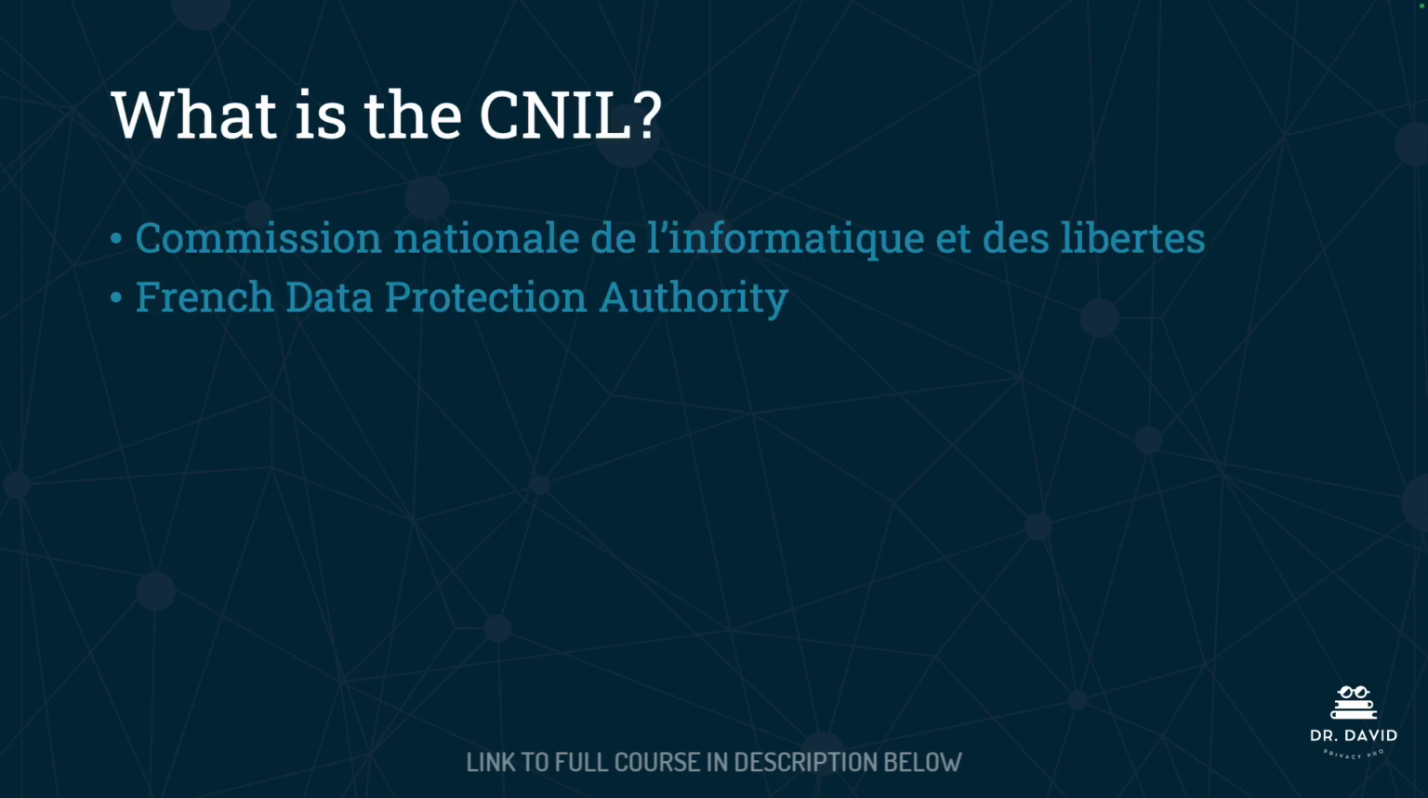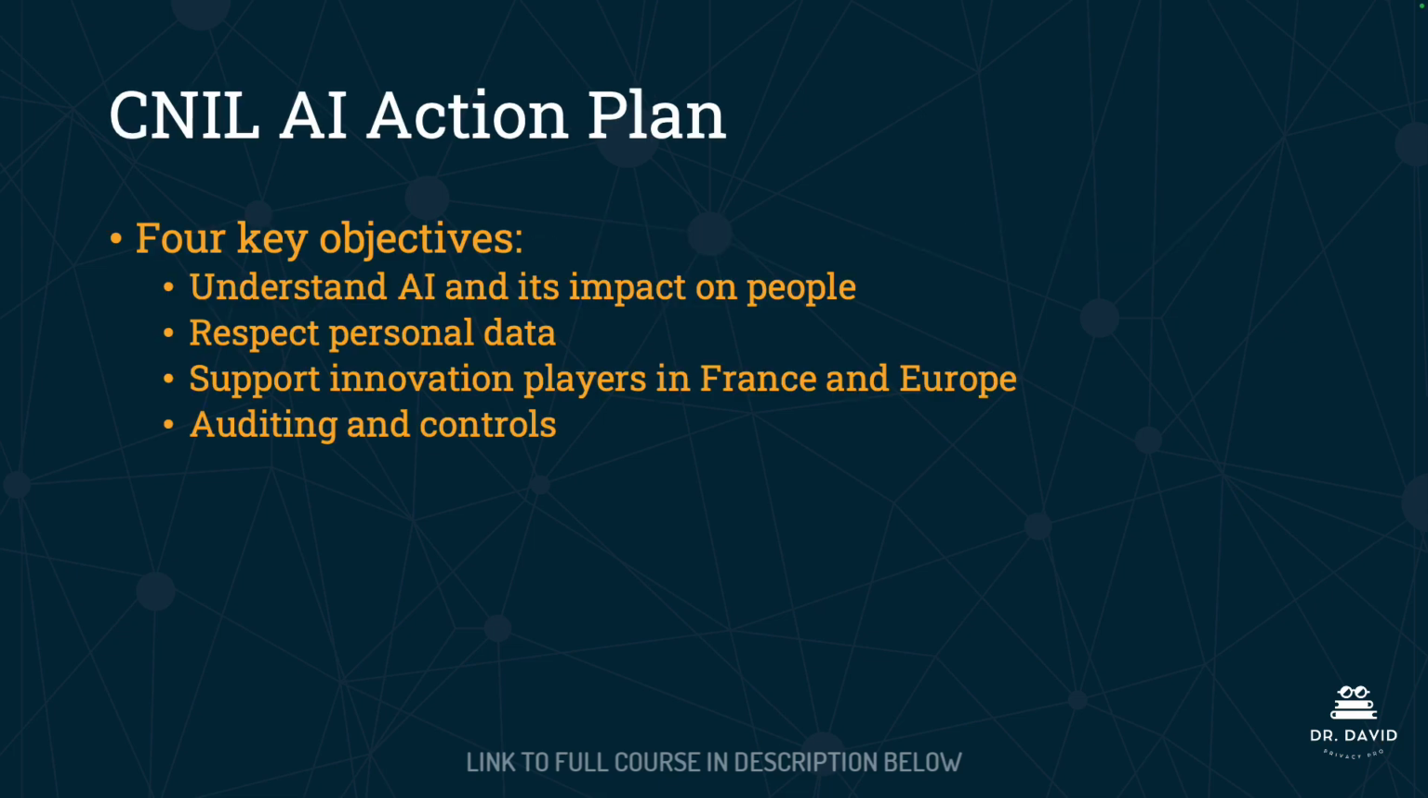Well, it is the French Data Protection Authority, and lest I am ridiculed all over the internet, I will not attempt to pronounce the original French here. But just know when you see CNIL, that means French Data Protection Authority. The AI Action Plan has 4 key objectives. Those are to understand AI and its impact on people, to respect personal data, to support innovation players in France and Europe, and auditing and controls.